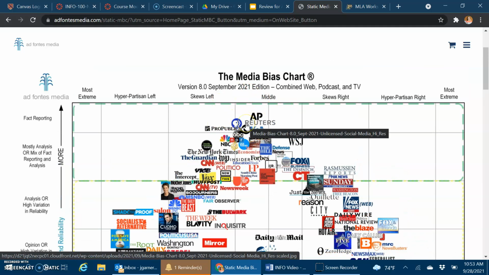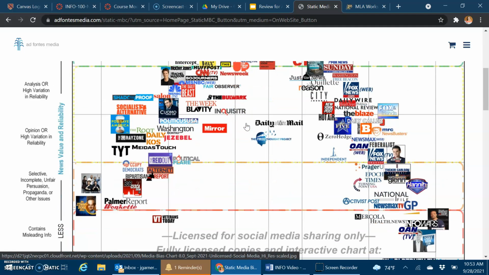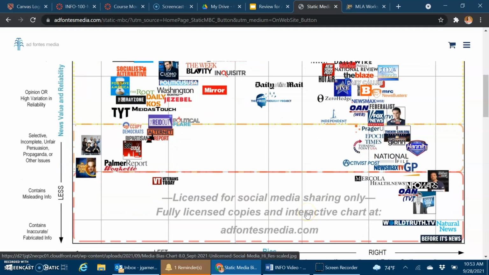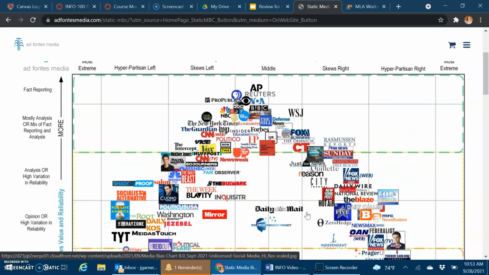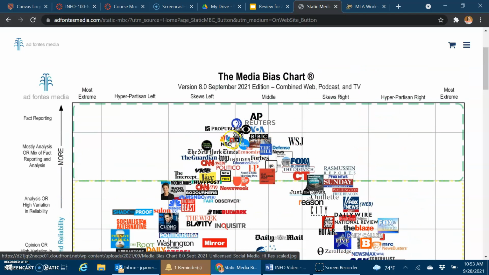You also want these organizations to be definitely reporting fact. As you get further away from that, you're getting things that contain less fact, and so these are sources that maybe you can't believe as much. All right, so you'll see right here in the middle, straight in the middle, NPR. That's where our source was from. So we know that it's a reliable source.